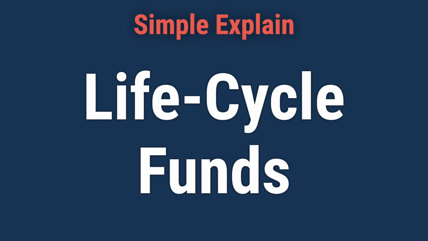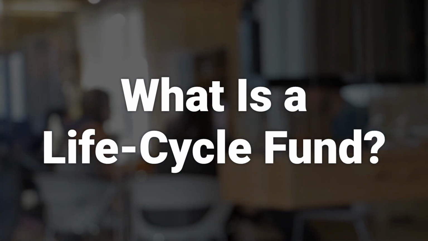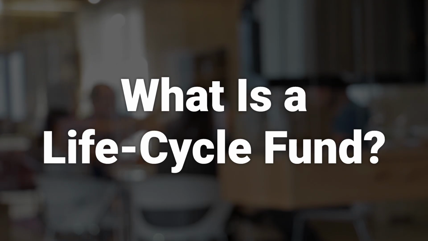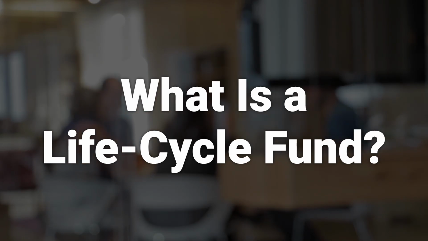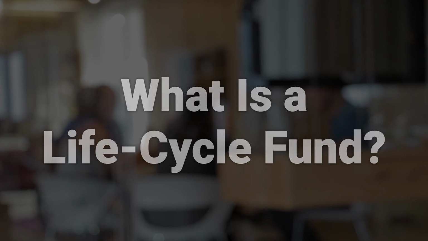Today, we will talk about life cycle funds, how they work and examples. Life cycle funds are asset allocation funds in which the share of each asset class is automatically adjusted to lower risk as the desired retirement date approaches. As a practical matter, this usually means that the percentage of bonds and other fixed income investments increases. Life cycle funds are also known as age-based funds or target date retirement funds.